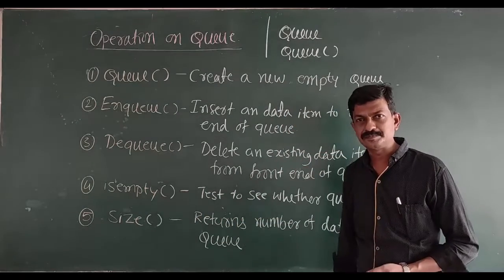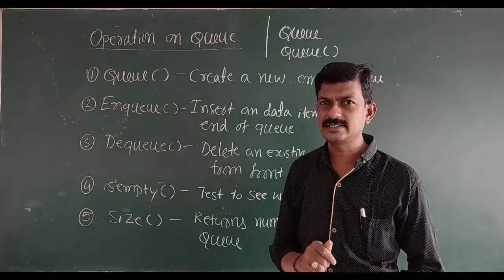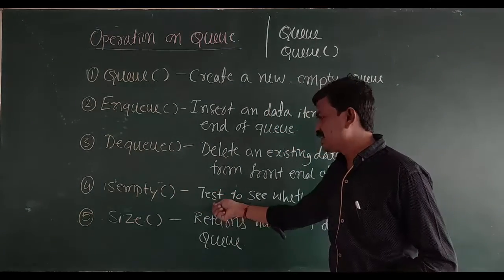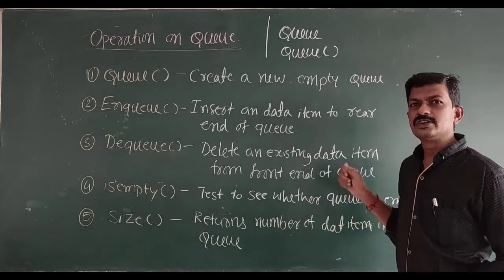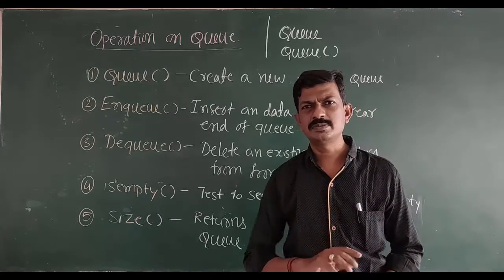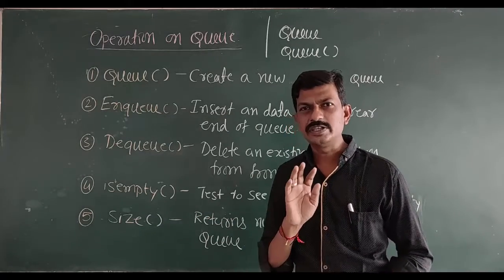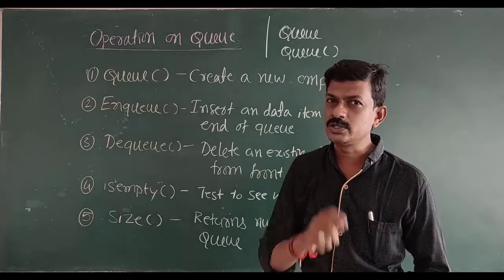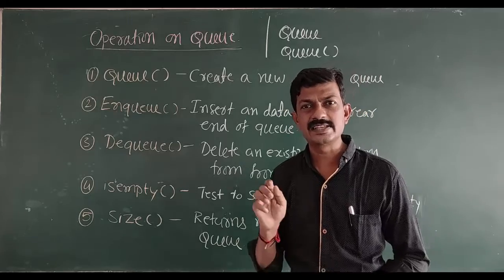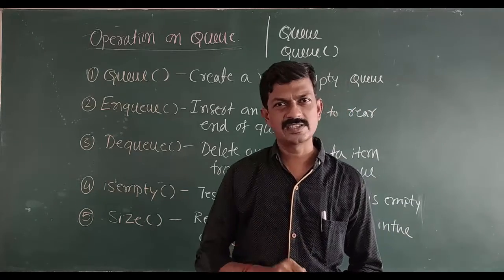Next one is isEmpty. The same isEmpty operation which we also performed on the stack data structure performs the same function here. isEmpty is an operation to test whether the given queue is empty or not. Before performing an enqueue or dequeue operation, sometimes we check isEmpty. If you want to perform a dequeue operation on a queue, before deleting we need to check whether there are any data items existing in the queue, and then only is it possible to delete any data item from the queue.